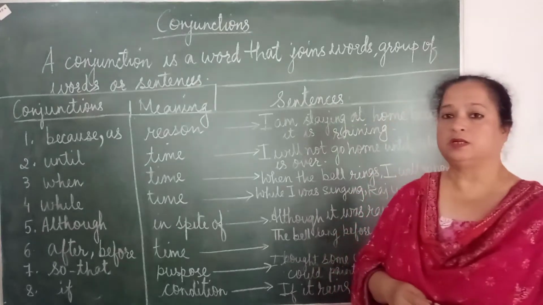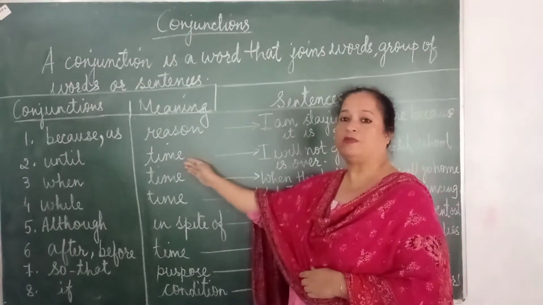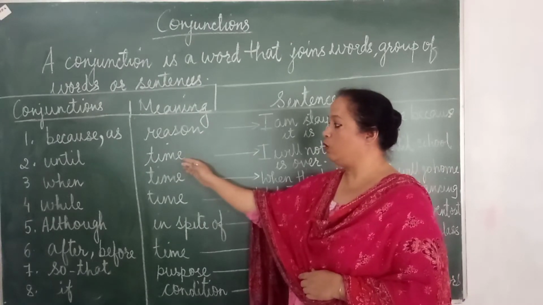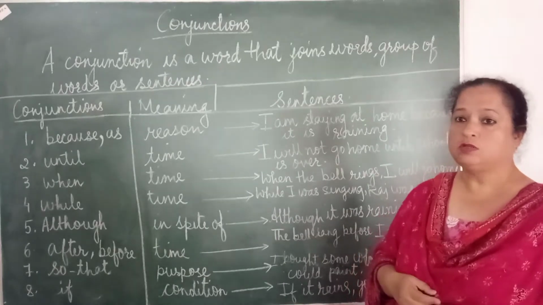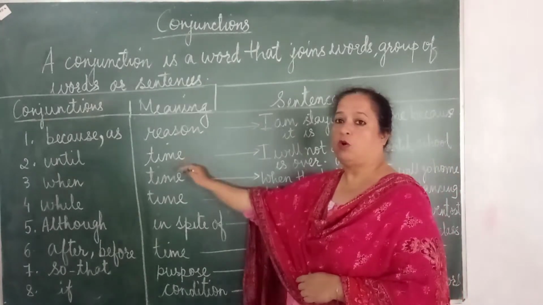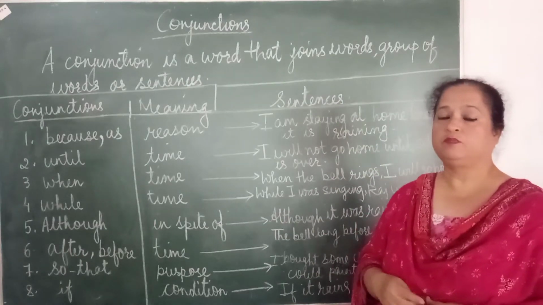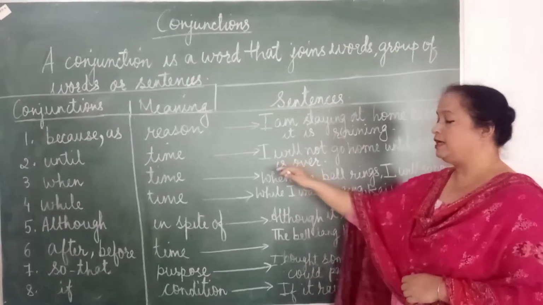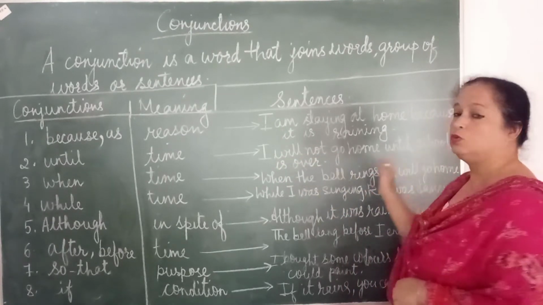Now I have the word until. What does until mean? Until is used when we talk about time. Now if you have a look, I have used many words over here that are used for time. So let us understand how until is used. When we talk about a certain time, we use until. And let us have a look at the example here. I will not go home until school is over.